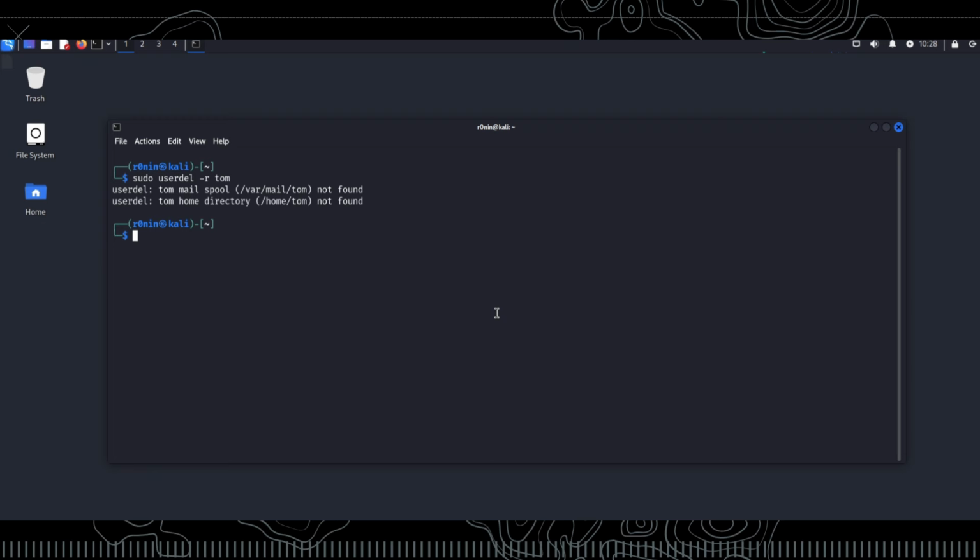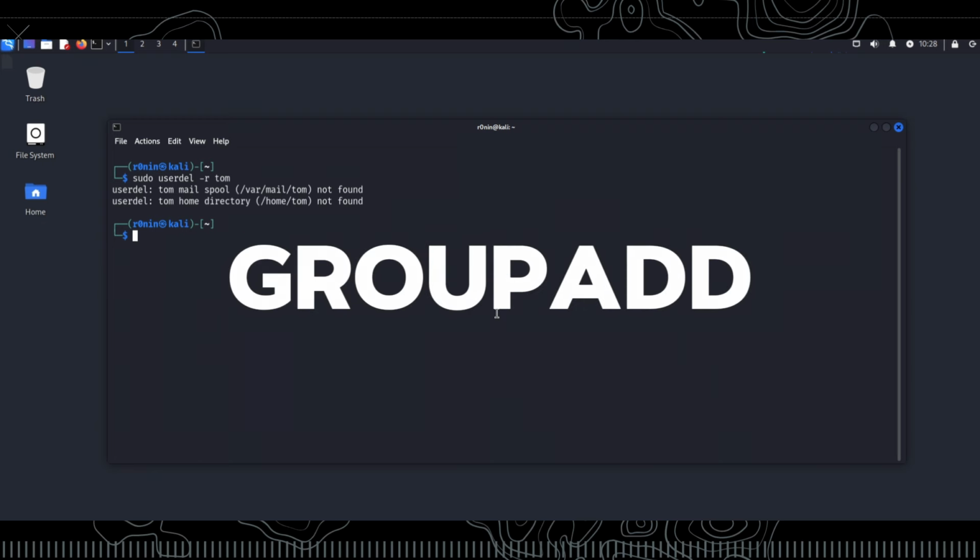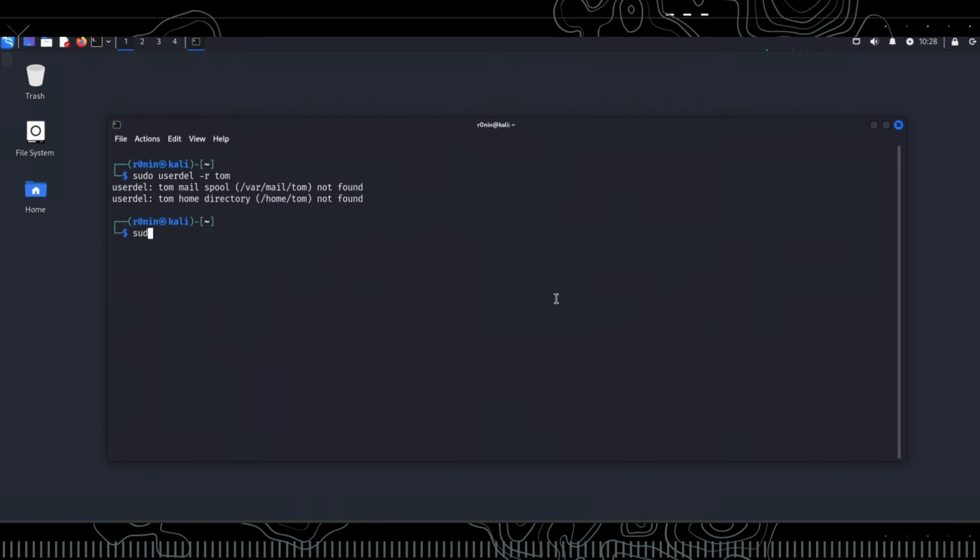To create a new group, we use the groupadd command. For example, by typing sudo groupadd developers, you can create a new group named developers. To add a user to an existing group, we use the usermod command. For example, by typing sudo usermod -aG developers bob, you can add the Bob user to the developers group.